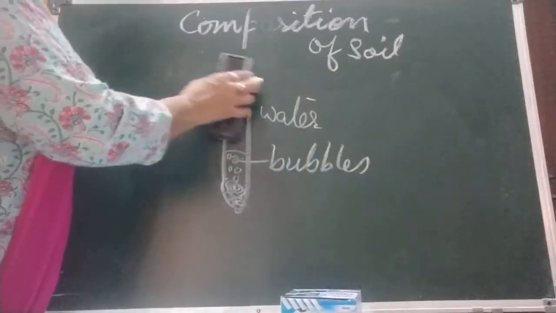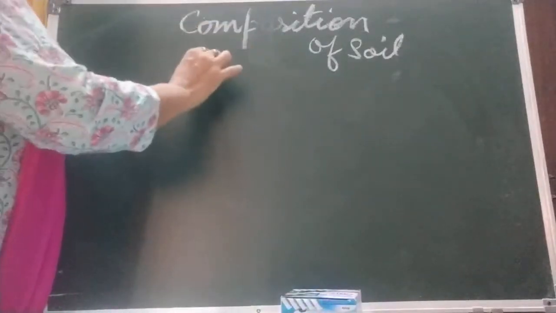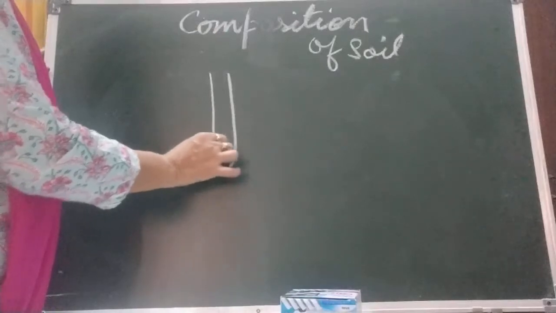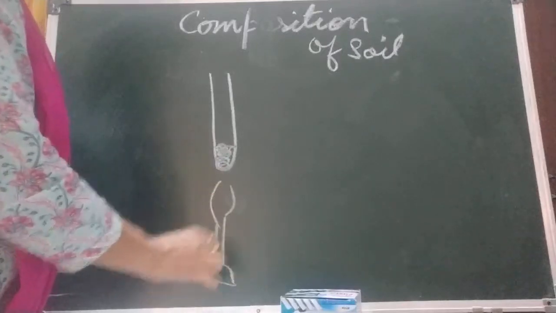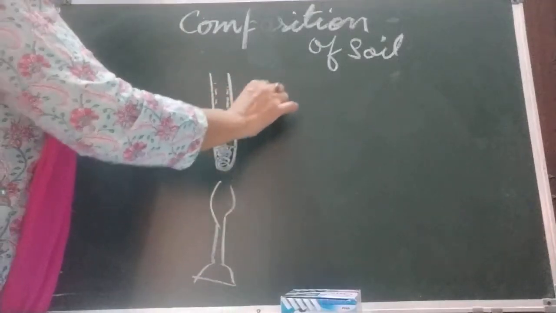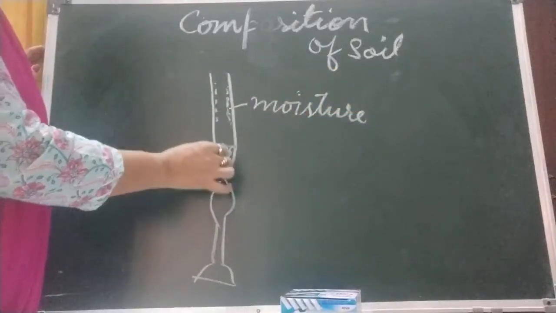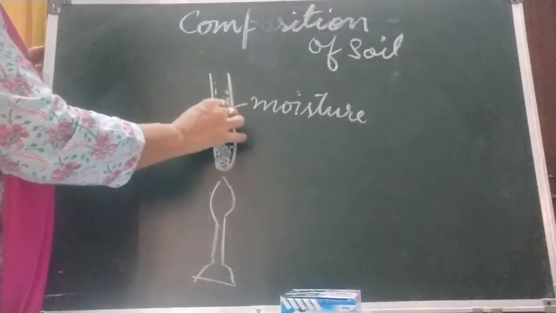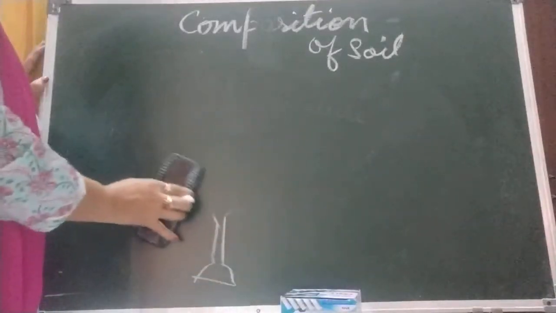How will we find out the water is there? First, by touching we can check the moisture is there. Otherwise, we can do the test in which we take the soil in a test tube and heat it. After some time, we will see the moisture at the side of the wall. How has this moisture come? When we heat it, the moisture present here evaporates and sticks to the side of the glass. So this proves that it contains air and water.